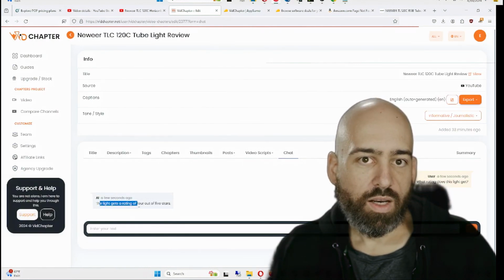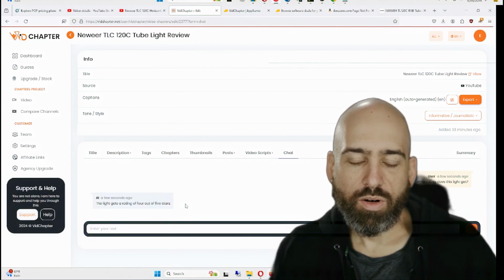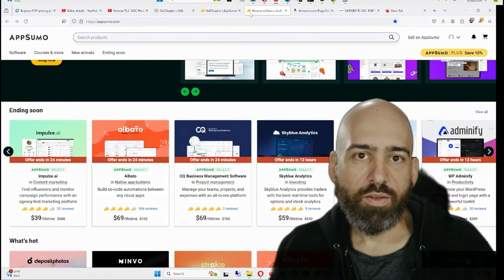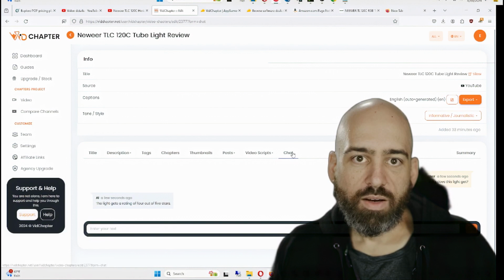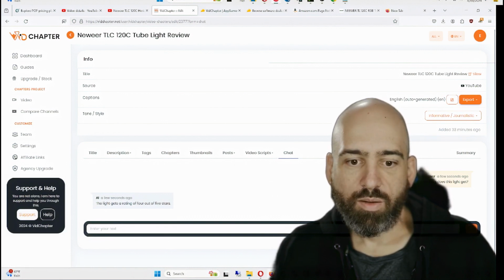The light gets a rating of 4 out of 5 stars. Pretty cool. I've seen something similar to this in another program called, what is that program called? Exemplary AI. Pretty neat. I don't think I'll be using that chat function much for this, but man, it's cool they incorporated it.